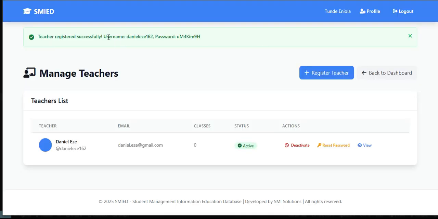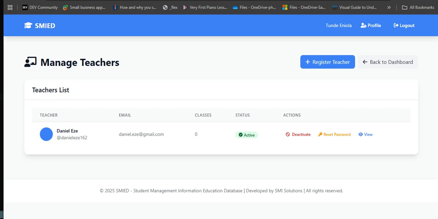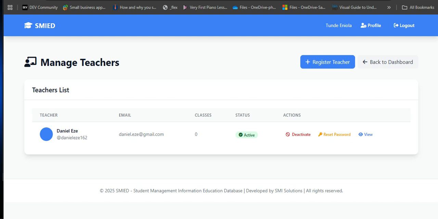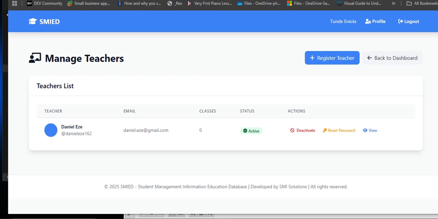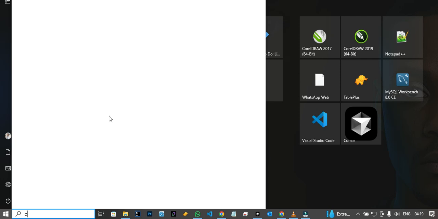Okay, so as you can see, we have the teacher's username and password. So I just copied that now. This information is part of what should be sent to the teacher's email. That's why it's very important to use a correct, valid email, because teachers are meant to receive this information. So very, very important. So I think I will still have to open my notepad so that I can paste this information there.